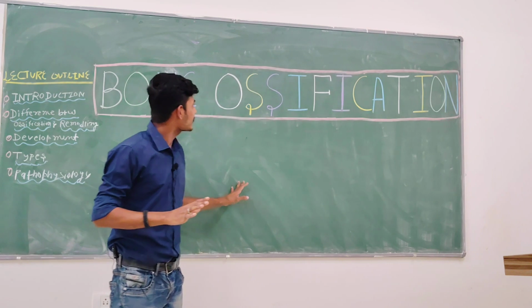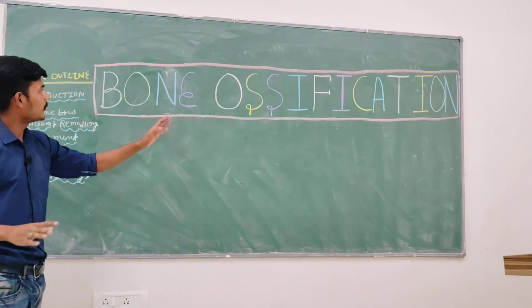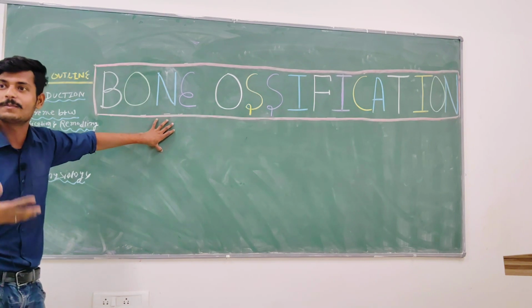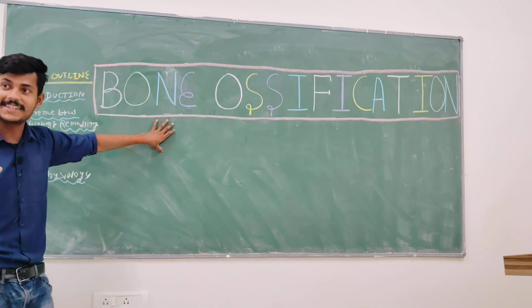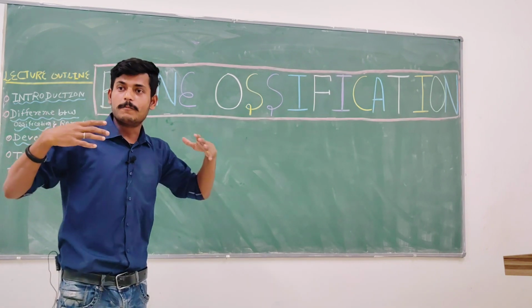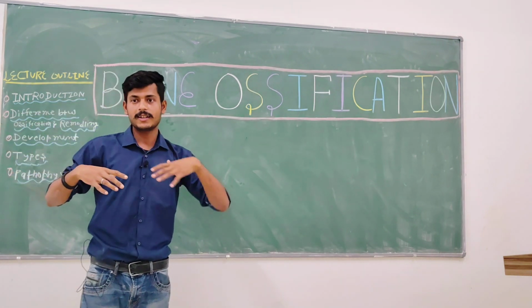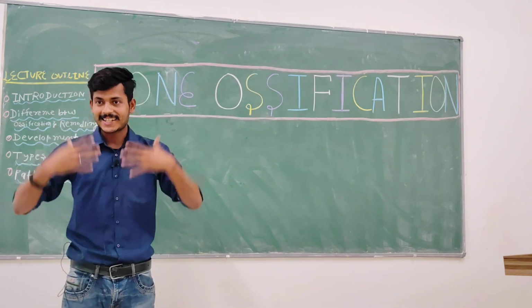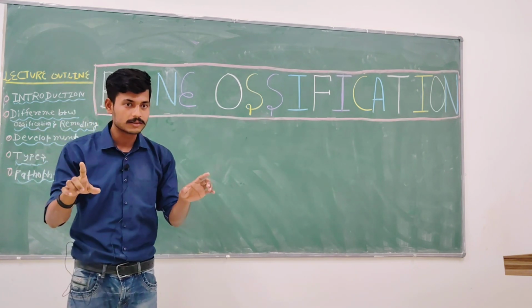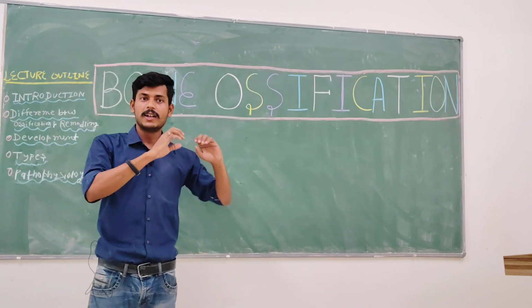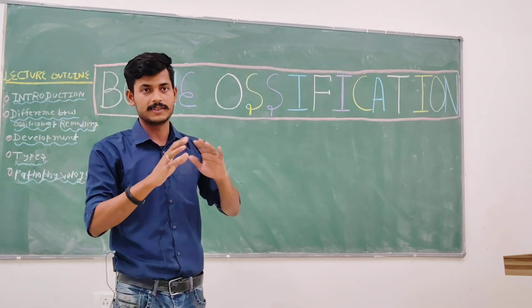Now, in today's class, as you see in the heading, we will deal with how bone is formed in our body. In the previous class we discussed that we develop in our mother's womb as a fetus. First, the skeleton which appears is not bone, it is cartilage. We already had a brief discussion over that.